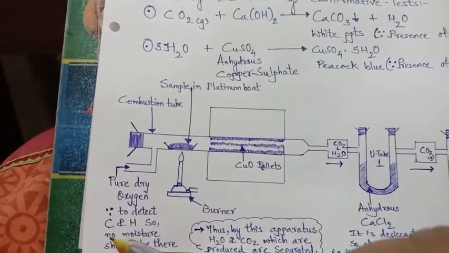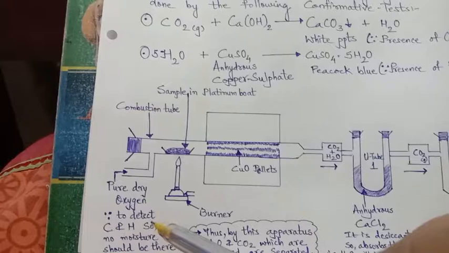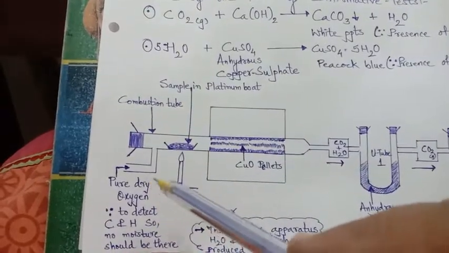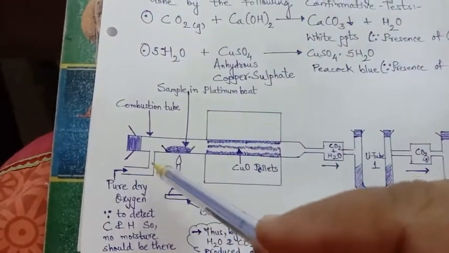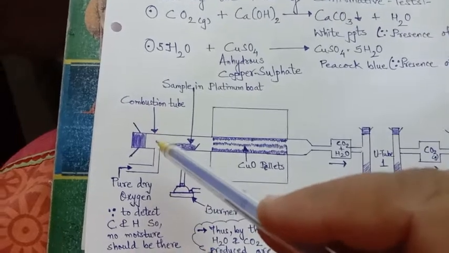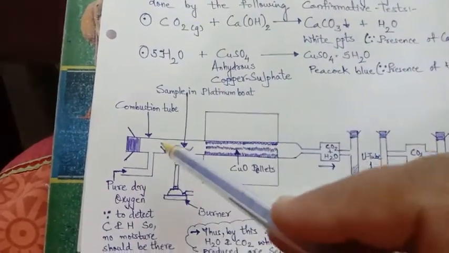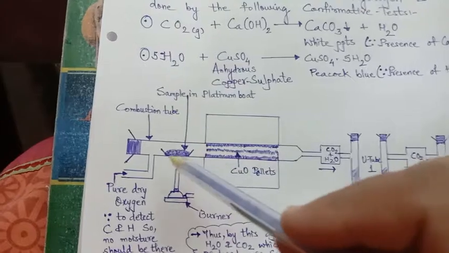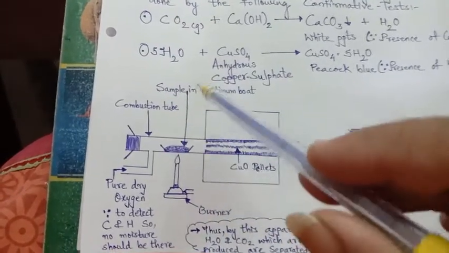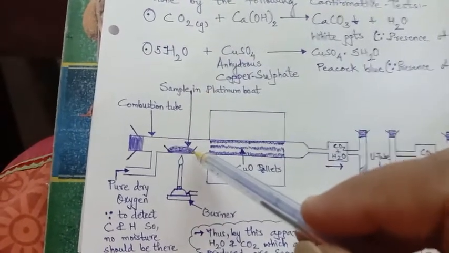So no moisture should be there, and that is why anhydrous, that is dry oxygen, is allowed to pass in. At the same time, with the Bunsen burner, in a platinum crucible, a boat type crucible, a sample is kept, the organic sample.